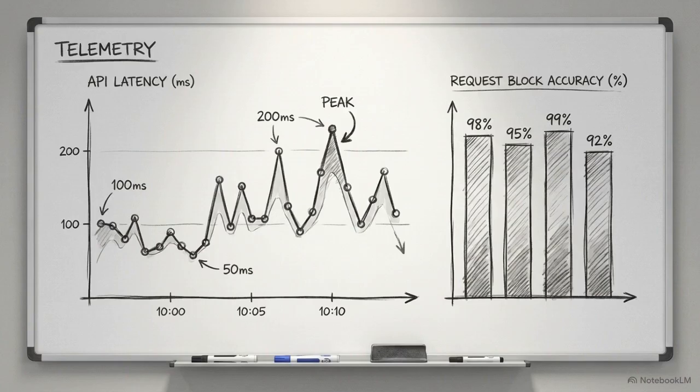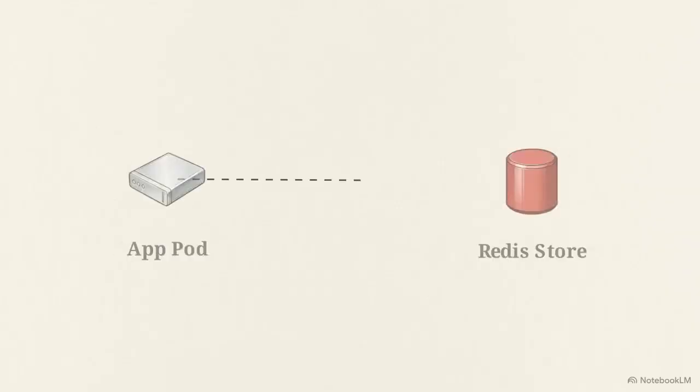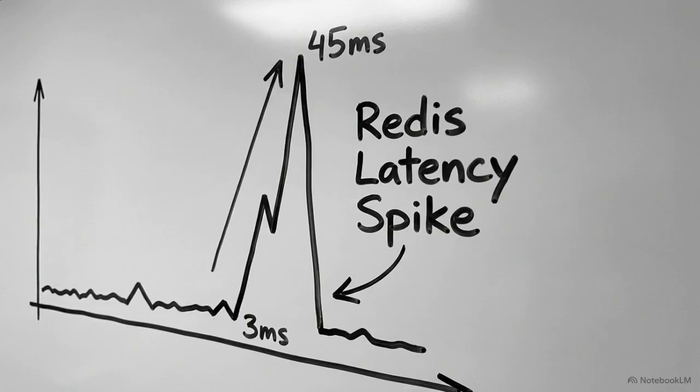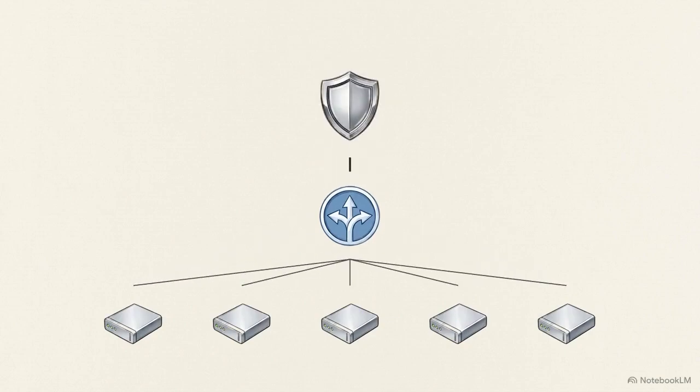Centralized state comes with a mandatory toll. Adding a 1 millisecond network round trip to Redis is negligible for a standard web request, but it severely degrades the performance of an ultra-fast sub-5 millisecond API. If you cannot afford the network hop, you can move the rate limit enforcement completely out of the application code. Deploying an API gateway in front of the load balancer creates a single architectural choke point that enforces limits before traffic ever hits the individual pods.